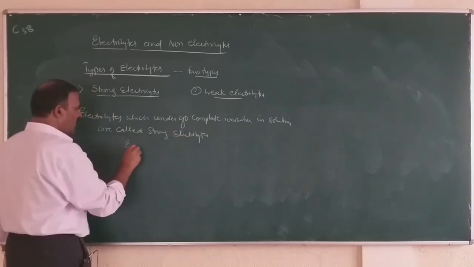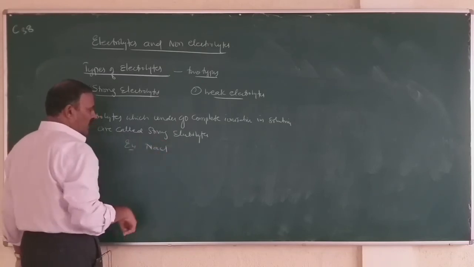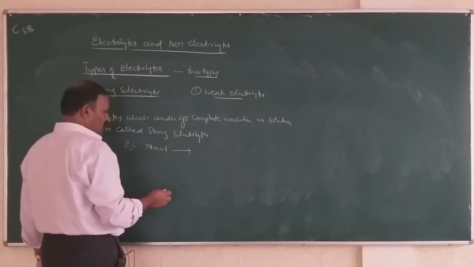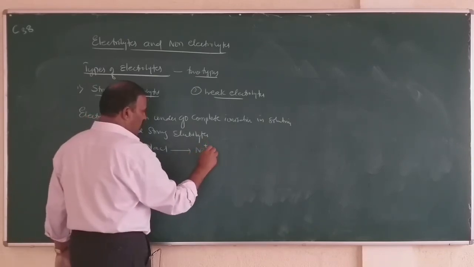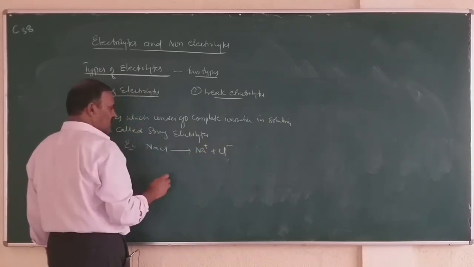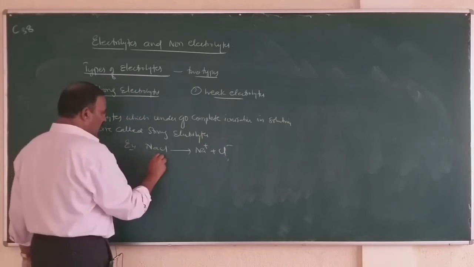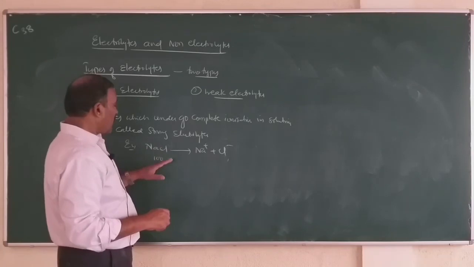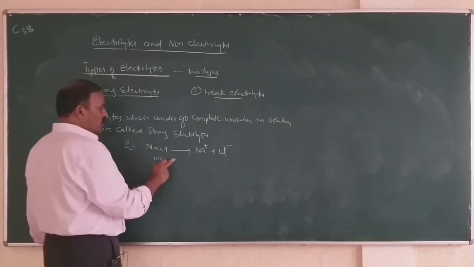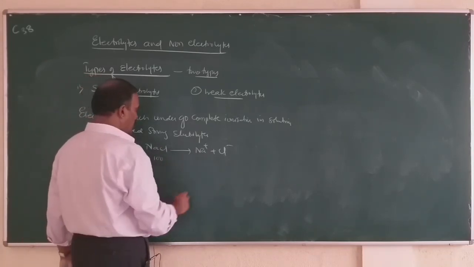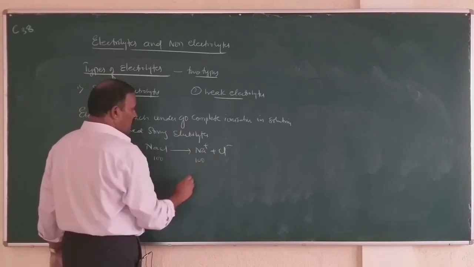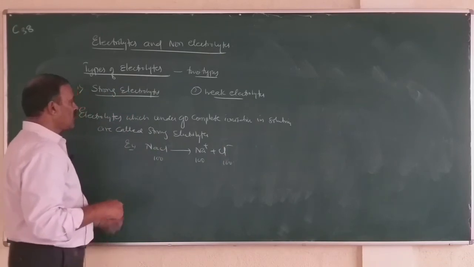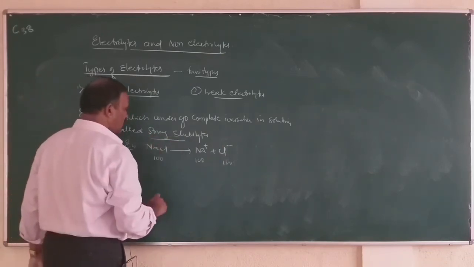For example, when sodium chloride is dissolved in water, it undergoes complete ionization to give Na+ and Cl-. So, if there are 100 molecules of sodium chloride, all the 100 molecules dissociate to give sodium ions and chloride ions. You will get 100 sodium ions and 100 chloride ions. Such electrolytes are called strong electrolytes.